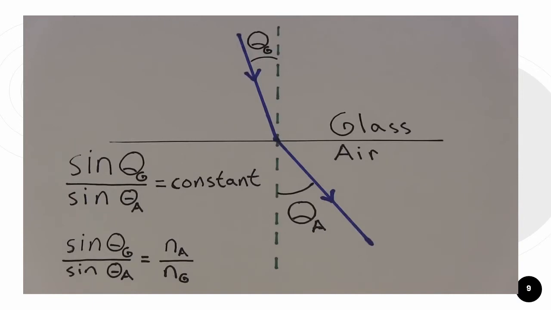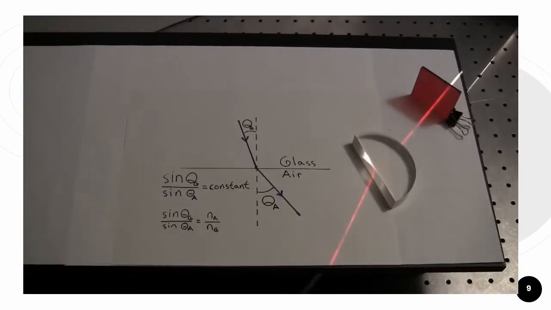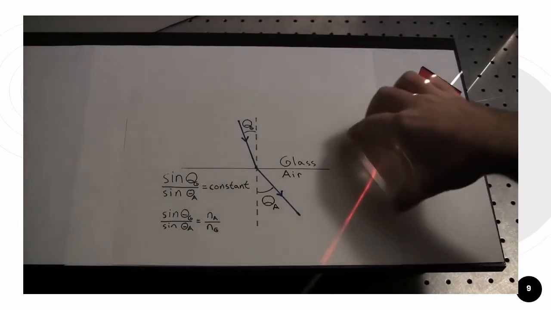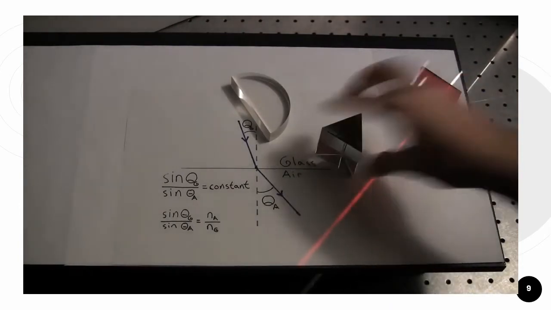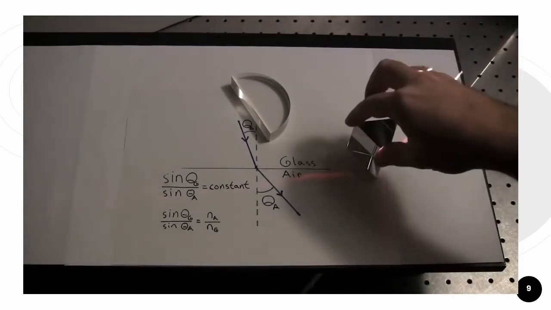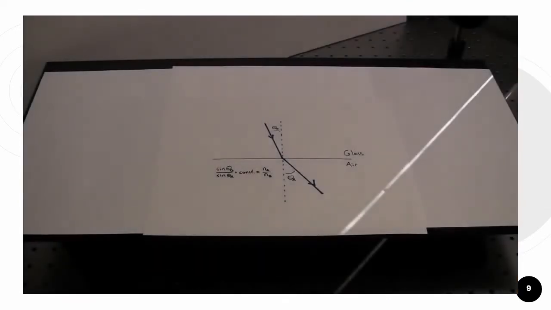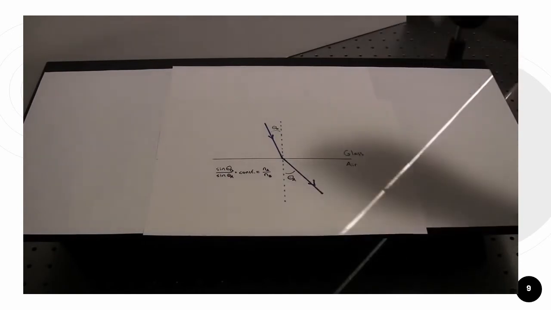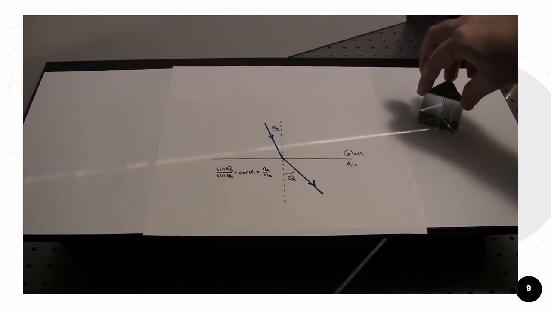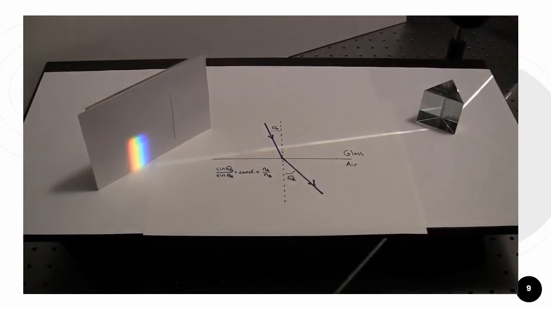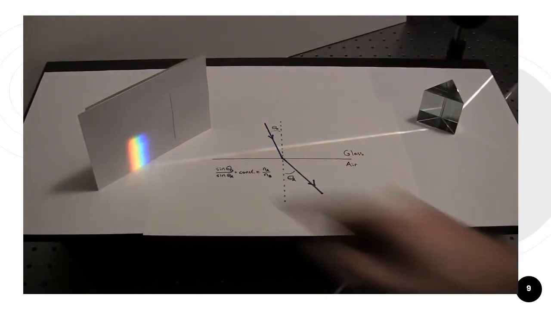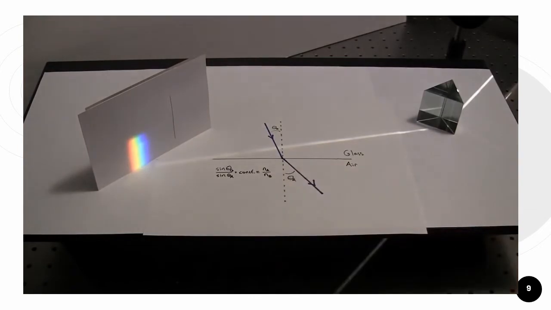They also had knowledge about how light behaved at the boundary between two materials. For instance, at a planar boundary, they knew that the ratio of the sine of the angle on each side of the boundary was fixed for a given set of materials. We now know this is a form of Snell's law, where the ratio of the sines of the angles is equal to the inverse ratio of the refractive indices of the materials, where the refractive index of a material is related to how fast light propagates through it. This expression allows us to predict what will happen at a planar boundary as we change the angle of incidence. And it also allows us to deal with more complicated shapes, like this triangular prism. It's just a matter of geometry and keeping track of the angles.